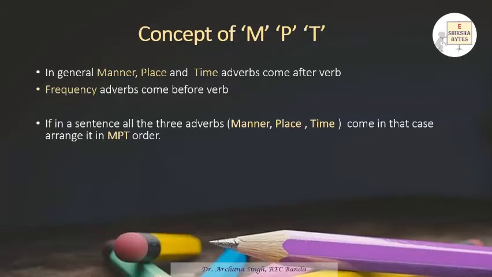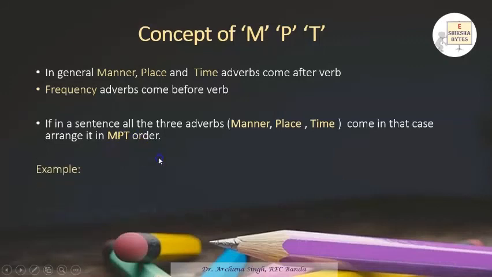But now the problem is when these three adverbs, manner, place, and time, come in a single sentence. In that case, there is a simple trick: you have to arrange these three adverbs in the sequence of manner, place, and time.